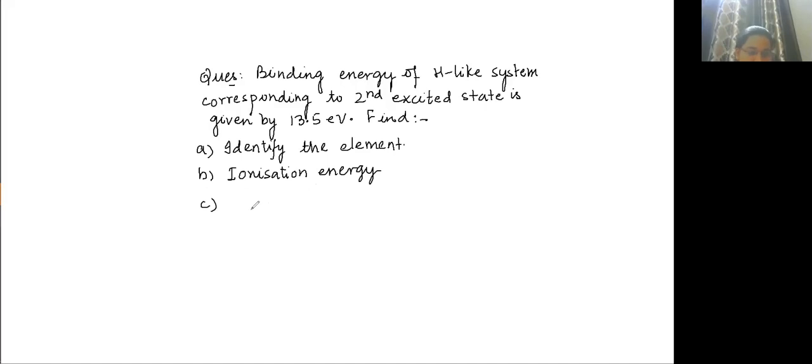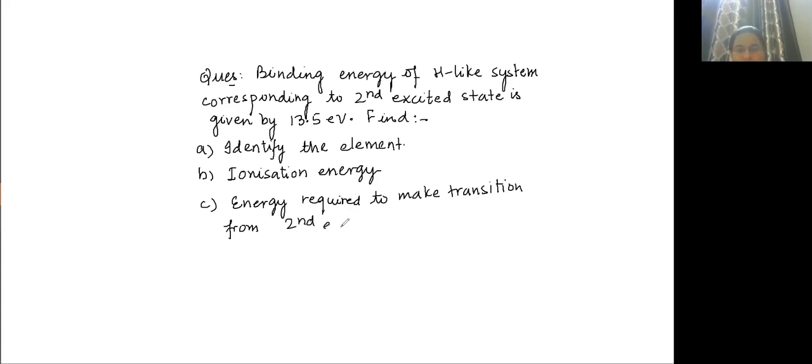C part, energy required to make a transition from the second energy state to the third excited state.